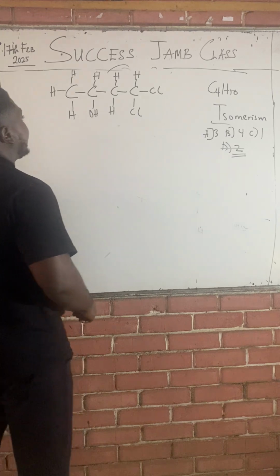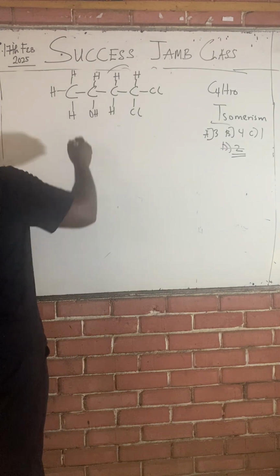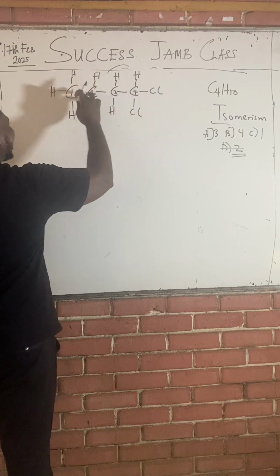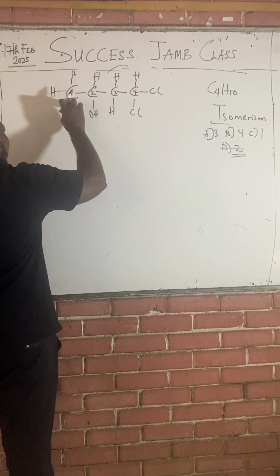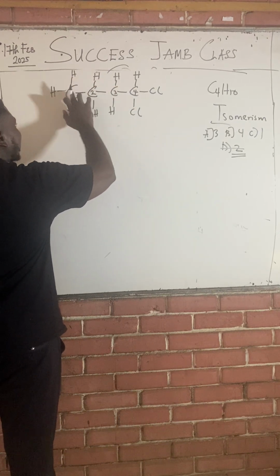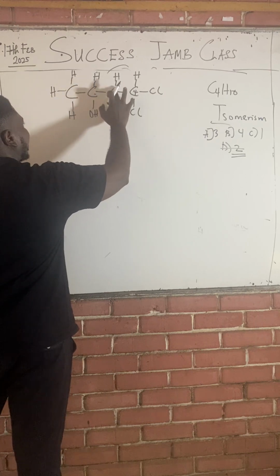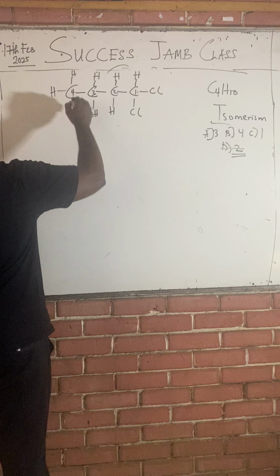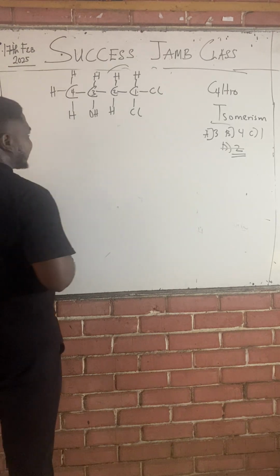Class, naming this, what's the first step in naming? I said, get your parent name: 1, 2, 3, 4. Class, when naming organic compounds, it's not compulsory that it must be number 1. Any of these carbons can be number 1. You can say this is 1, 2, 3, 4. But class, there's something that I'll tell you soon.